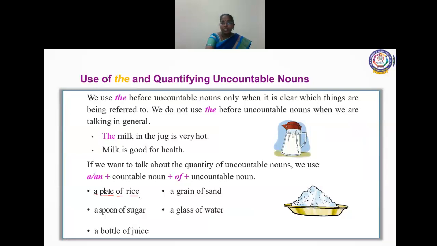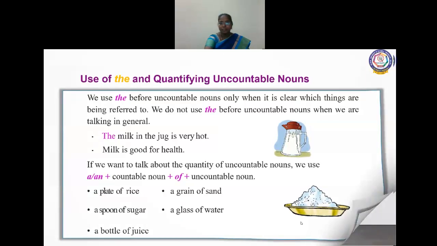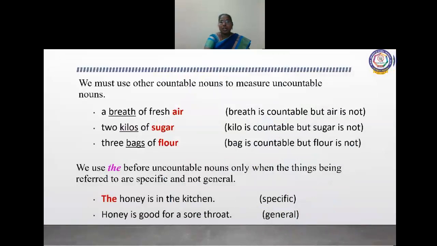Before uncountable nouns, we can use articles with countable nouns. A spoon of sugar, a grain of sand, a glass of water, a bottle of juice, like that. We must use other countable nouns to measure uncountable nouns. A breath of fresh air, 2 kilos of sugar. If you go to a shop, what will you ask?